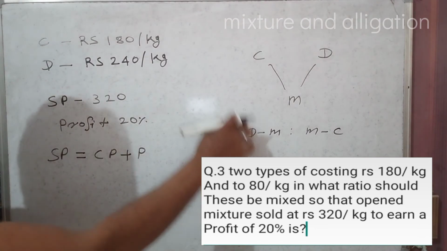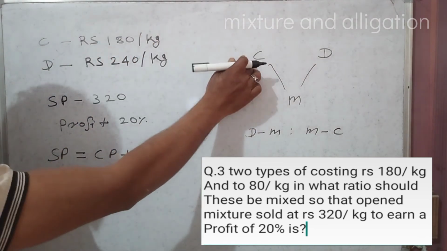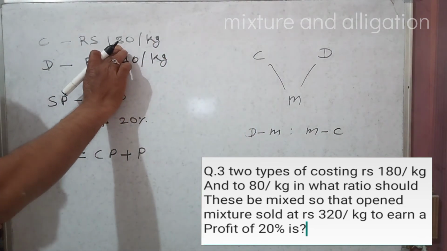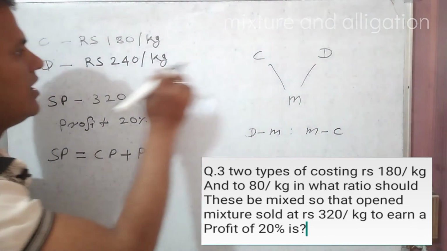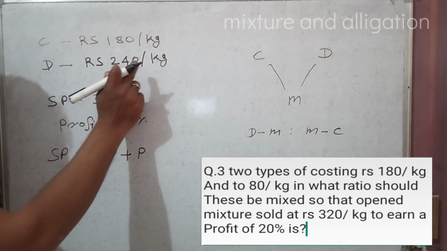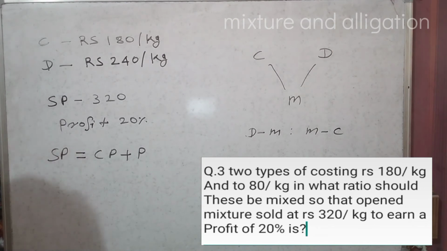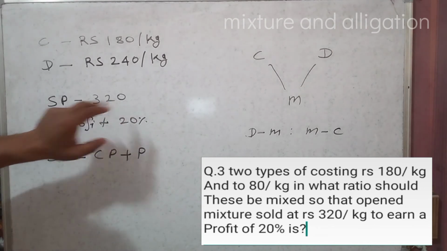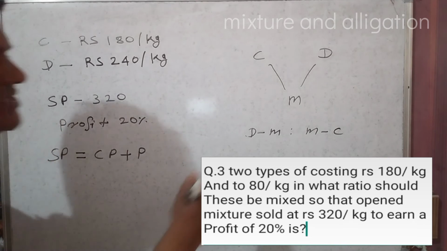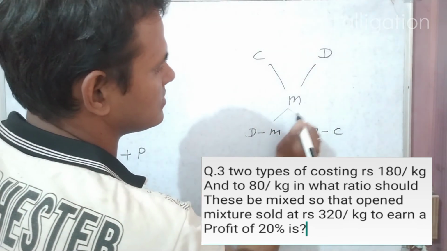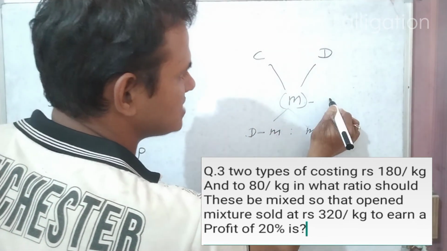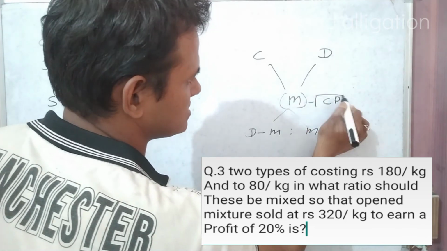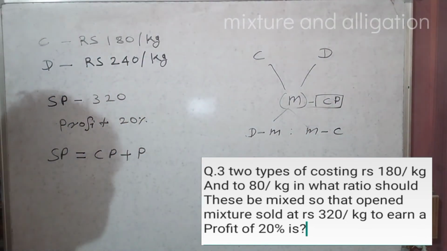Cheaper value is Rs 180 per kg and dearer value is Rs 240 per kg. Selling price is 320, but this is not the mean value. The mean value will always be the cost price. So first of all we need to know what the cost price is.